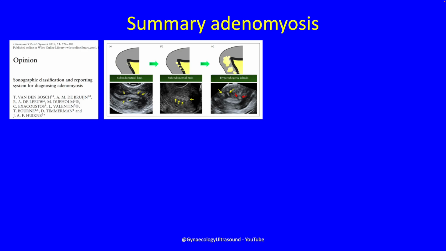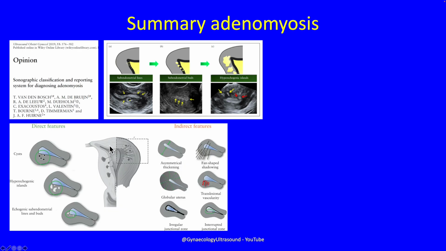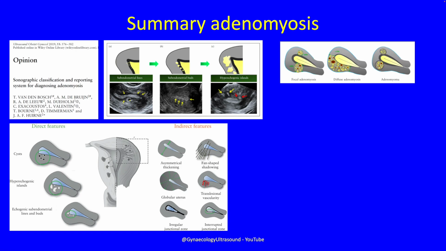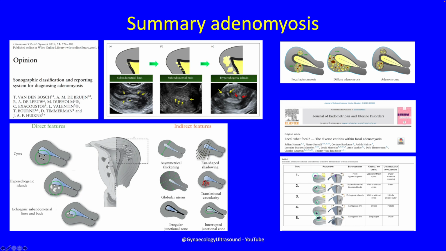So a summary of adenomyosis is that we have a classification and reporting system, that the direct features of adenomyosis are the subendometrial lines, subendometrial buds, and hyperechogenic islands. The direct features are then in association with indirect features, causing maybe a globular uterus, fan-shaped shadowing, and translesional vascularity. We can then think about, is the adenomyosis focal, is it diffuse, or is there an adenomyoma? And we can subcategorize it further into superficial adenomyosis, a macrocyst, or an ACUM.